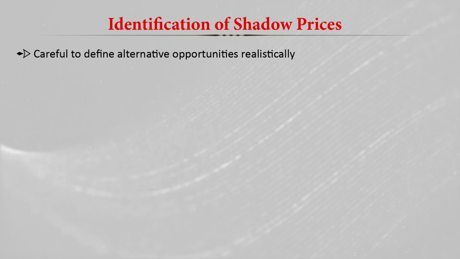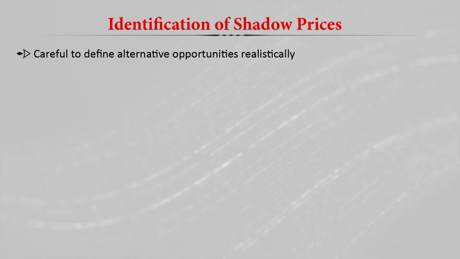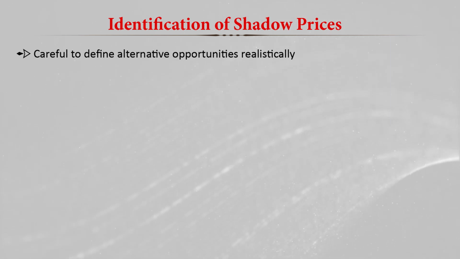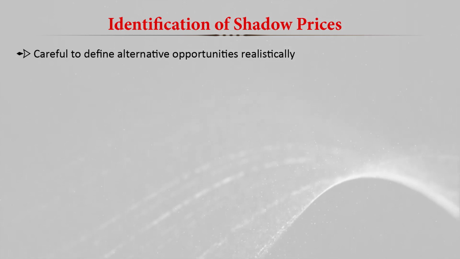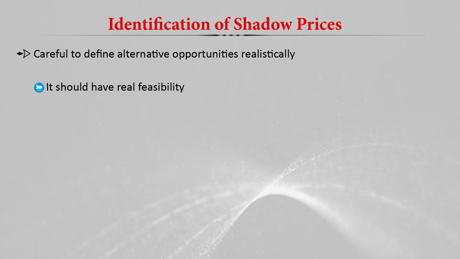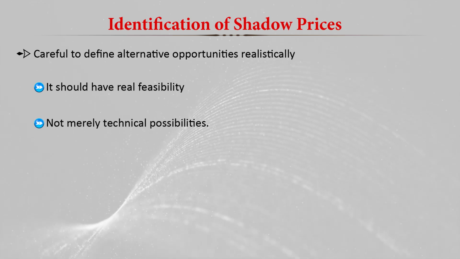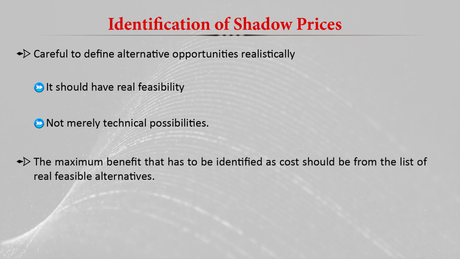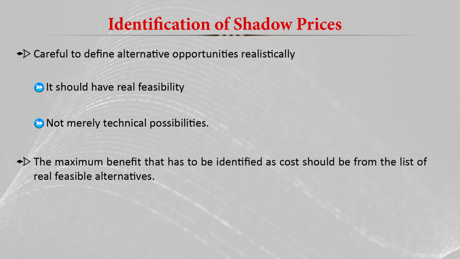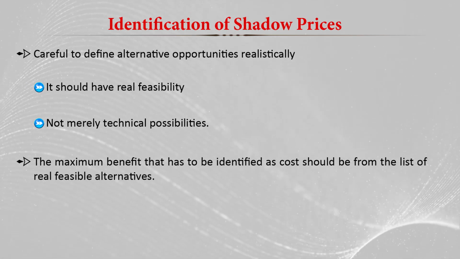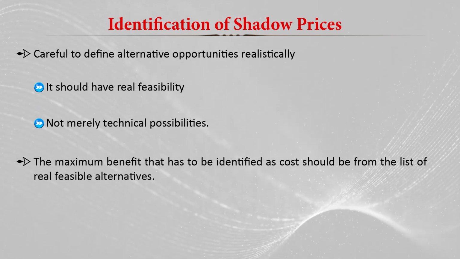So, for identification of shadow prices, we need to be careful in defining the alternative opportunity realistically, because the alternative use or activity should be a really feasible activity. It should not merely be a technical possibility. The maximum benefit that has to be identified as a cost should be from the list of really feasible alternatives.